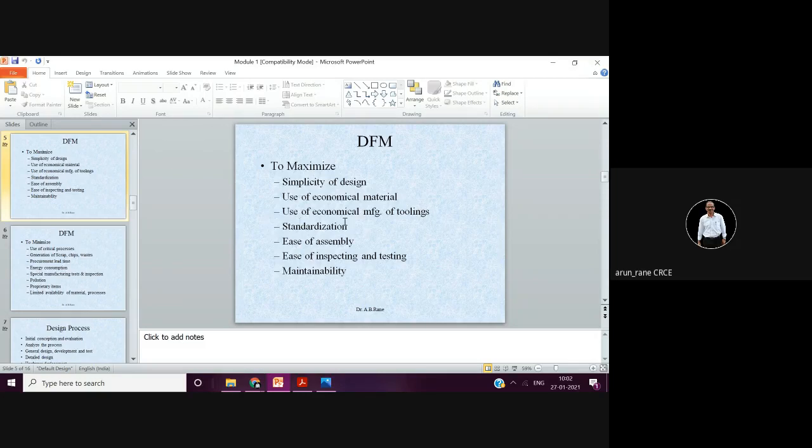Then standardization, this is most important. For the design engineer and process engineer, standardization means what standard material is available. If a 4 feet by 8 feet by 1 mm thick sheet is available, I will design accordingly.